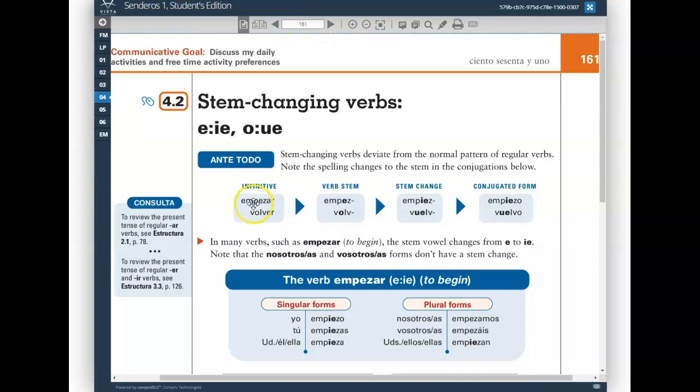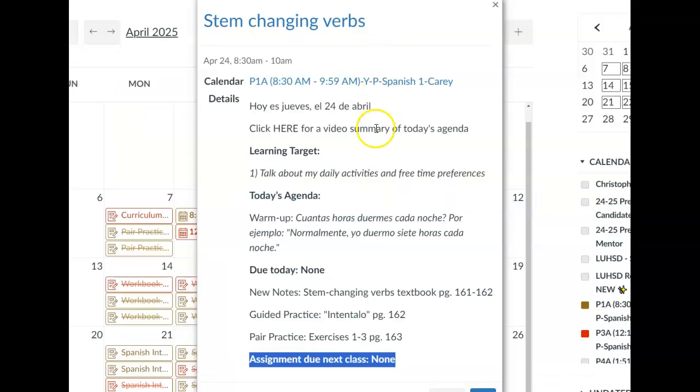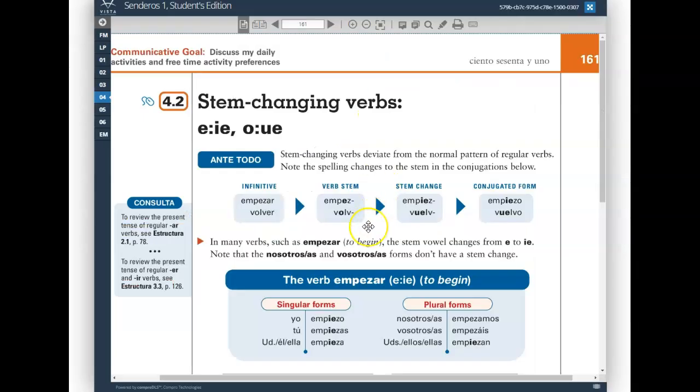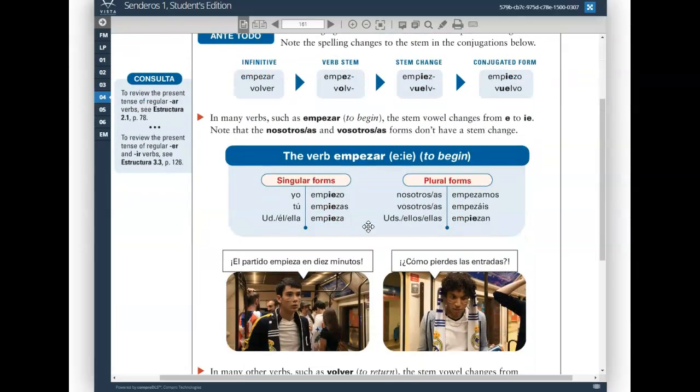And a lot of these stem changing verbs inevitably are used to talk about daily activities, such as the verb to sleep. You can see that the verb dormir is an example of a stem changing verb. And we'll look at what that looks like a little bit later on. So the first type of verb that we're introduced to here in the book, and again, we're on page 161 if you're just joining us, is the verb empezar, which is the verb to begin.